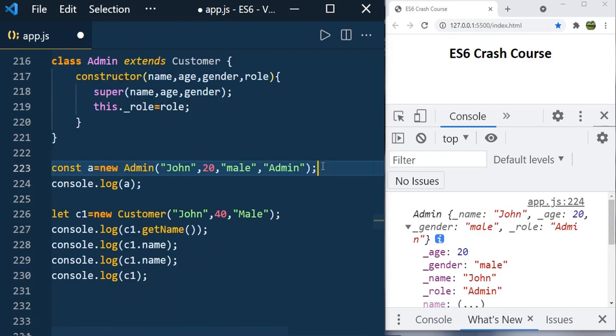And you can create any number of objects for the class. There is no limit, you can create one or two or many. The class is nothing but a blueprint or template. So this is about class.